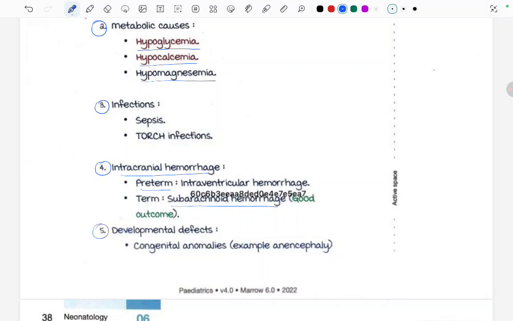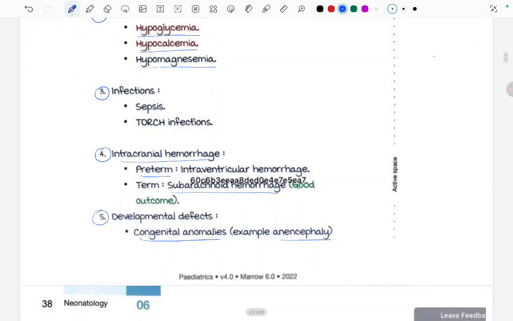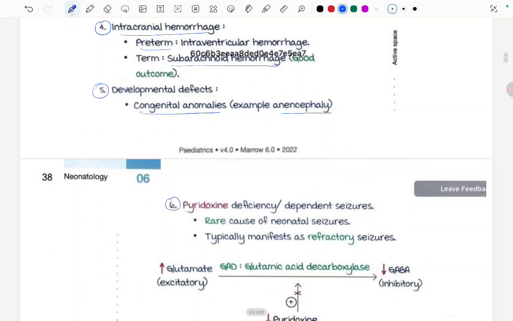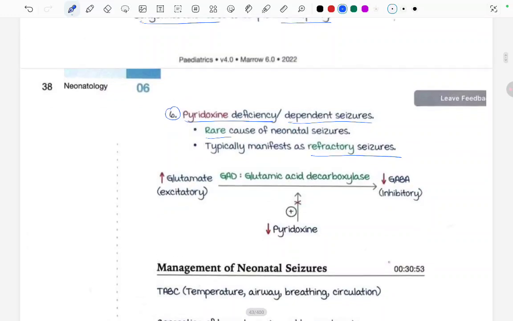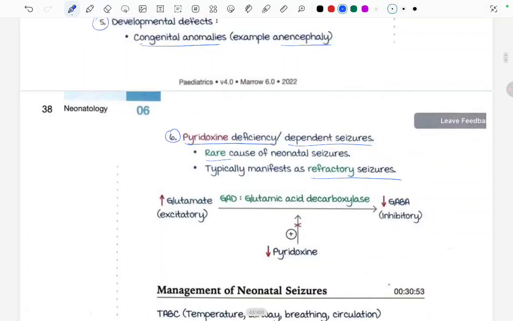Developmental defects, congenital anomalies like anencephaly can lead to neonatal seizures. Also, pyridoxine dependent seizures. It is a rare cause of neonatal seizure, typically manifests as refractory seizures. Fine, this pyridoxine deficiency manifests as what? Refractory seizures. So what happens is glutamate is an excitatory neurotransmitter and it is being converted to GABA, which is an inhibitory transmitter via glutamic acid decarboxylase, and for that pyridoxine is required. So if there will be pyridoxine deficiency, inhibitory neurotransmitter will not be formed and there will be more number of excitatory neurotransmitters which will lead to seizures.